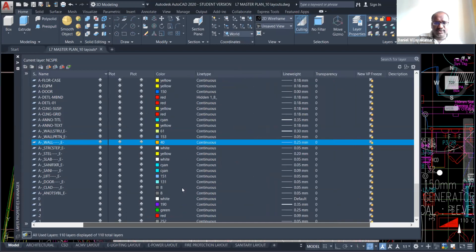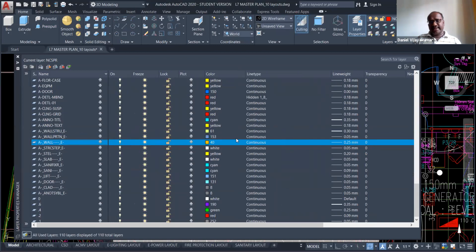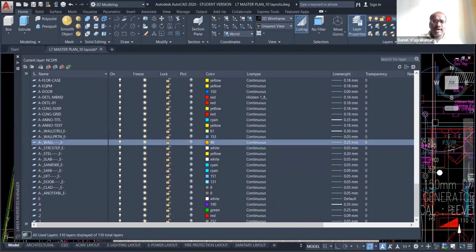Okay, this is the way to create the layers. Once you created it, or if you draw the sketch, then you can create the layer and assign that layer in a particular drawing. After that, I will close it. Now everything is here.